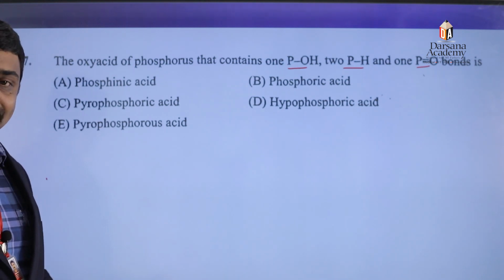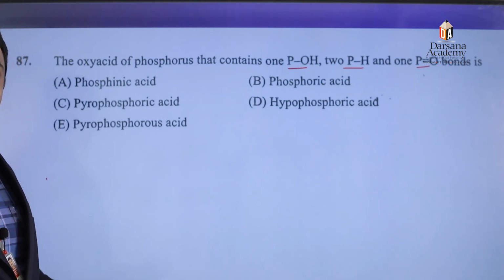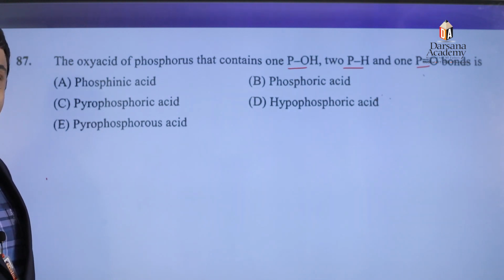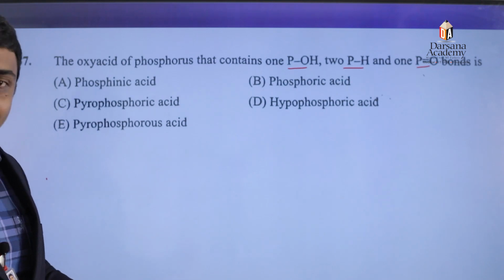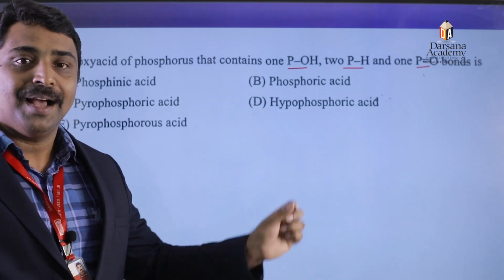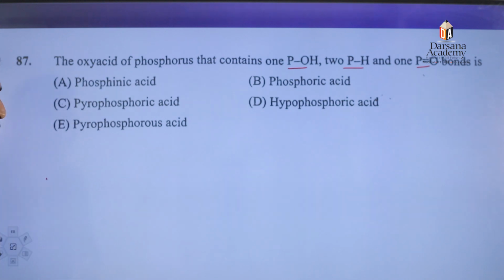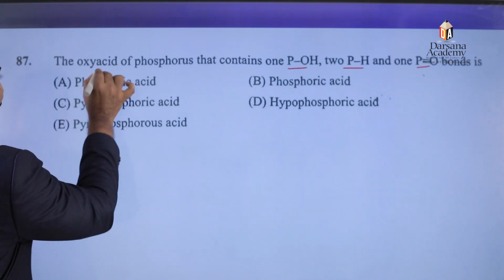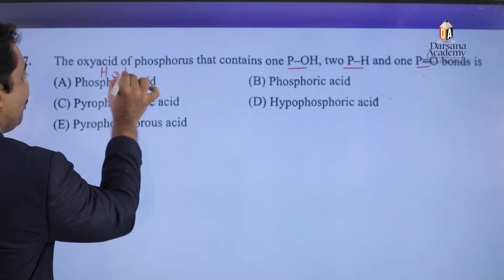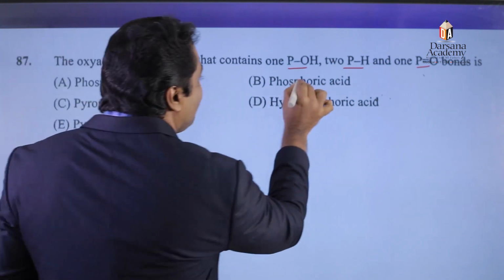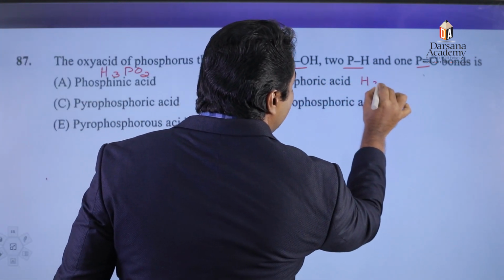How can we solve this? Write down the formula or structure of these oxo acids. Then only we get an idea with regard to the number of P-OH bond, P-H bond and P=O bond. In the case of phosphinic acid, the formula is H3PO2. Formula of phosphoric acid is H3PO4.